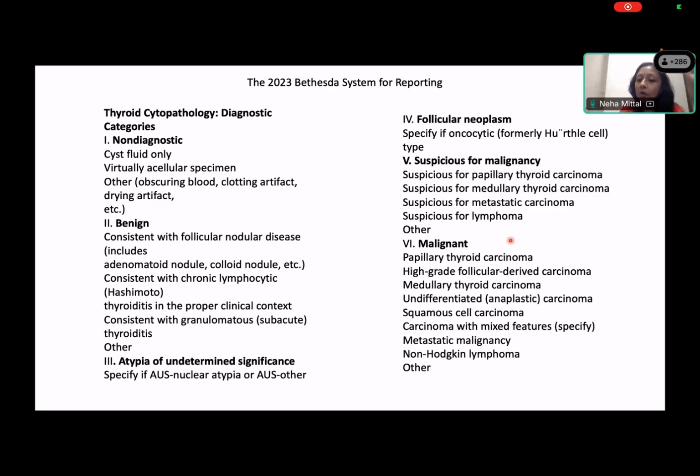We cannot make a diagnosis of a follicular carcinoma on cytology alone in the majority of the cases, right? Why do I say majority of the cases? If the patient is already a known case, if you know clinically that the patient has a metastatic lesion, then yes, you can say that in view of clinical features, we are considering it. But otherwise, for all practical purposes, follicular carcinoma is not a diagnosis that you will render on cytology. Okay, and why do I call it angio invasion? Because it's different from lymphatic invasion. Okay, so these are terms that you need to know when you're reporting thyroid.